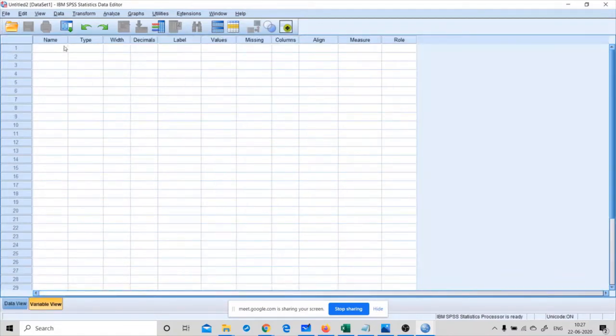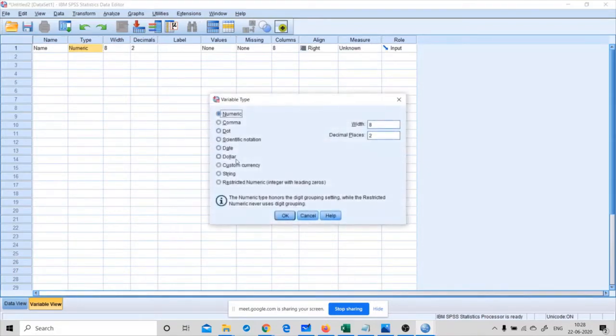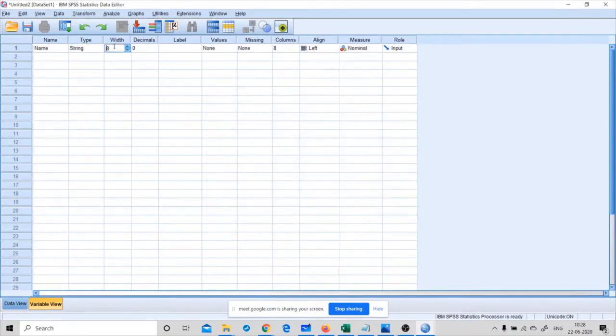In the variable view, you can add your variables, your variable data type, and the labels that you want to insert for your variable. Then what will be the measure of that variable? For example, let me add name. Name should contain strings, so I choose string, then click OK. I set the width as 50. Then I choose the measure as nominal, because it will contain many categories; names are not the same for everyone, so we measure it using nominal.